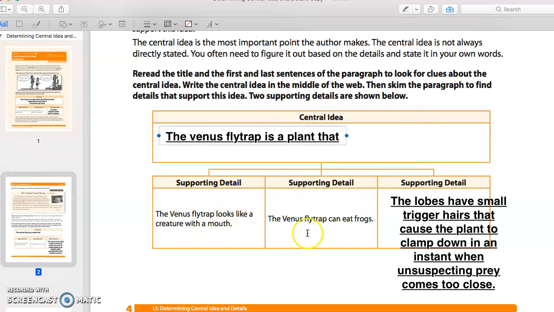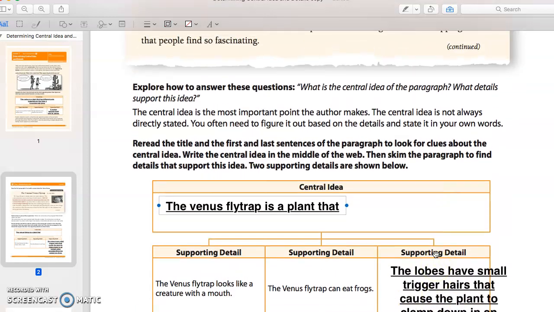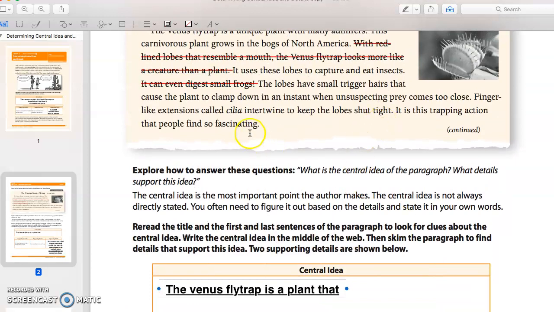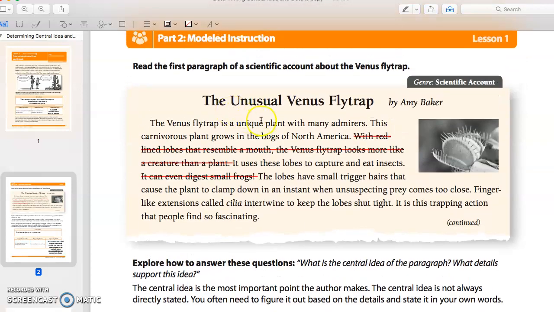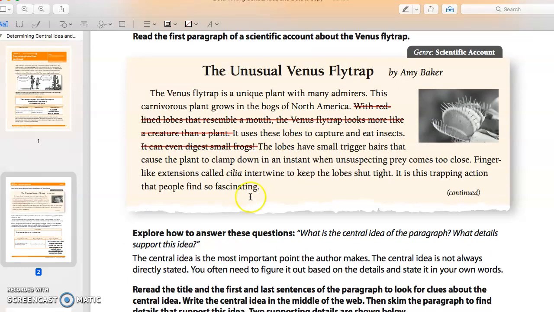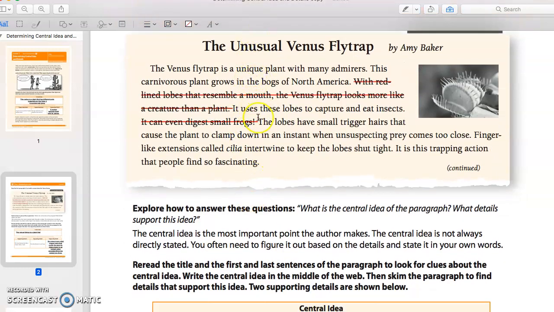It looks like a creature, it eats frogs, it has small trigger hairs that close. It has finger-like extensions called cilia that intertwine, and people find it so fascinating. So it says it's unique and fascinating. So those two details close out that whole paragraph.